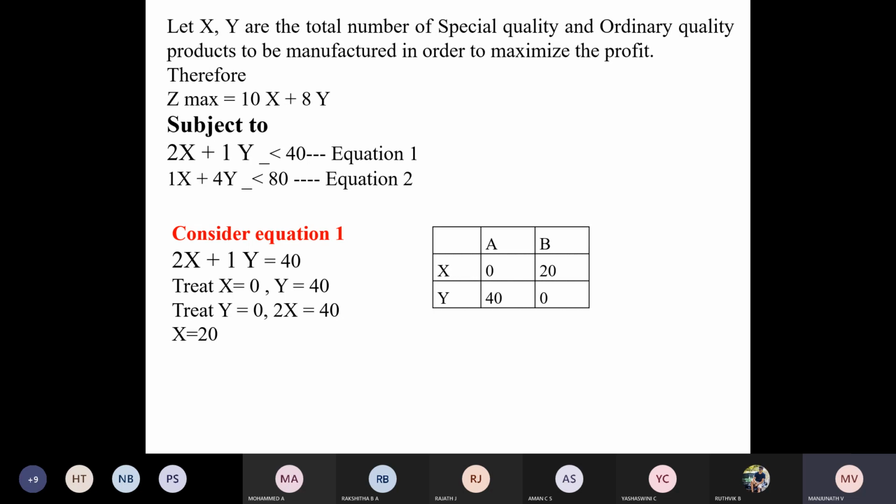Total available time for one is 40 and for the other is 80 man hours. We cannot exceed. Therefore, the condition is less than or equal to. Inequalities are less than or equal to. First equation, or I can say first Z maximum, nx plus 8y.